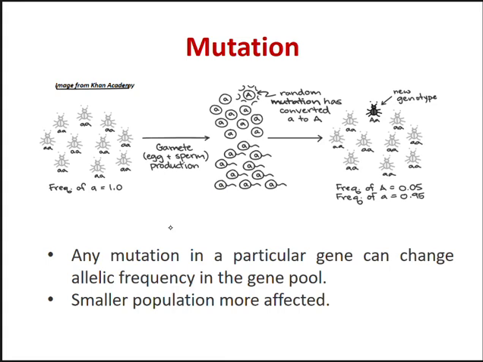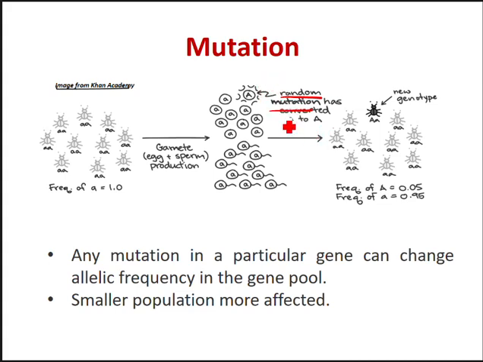Right, so if you look at the image, we have the recessive allele frequency at 1, and then reproduction happens, and then somehow a random mutation happens during gametogenesis or whatsoever, and this recessive allele actually turns into the dominant allele.